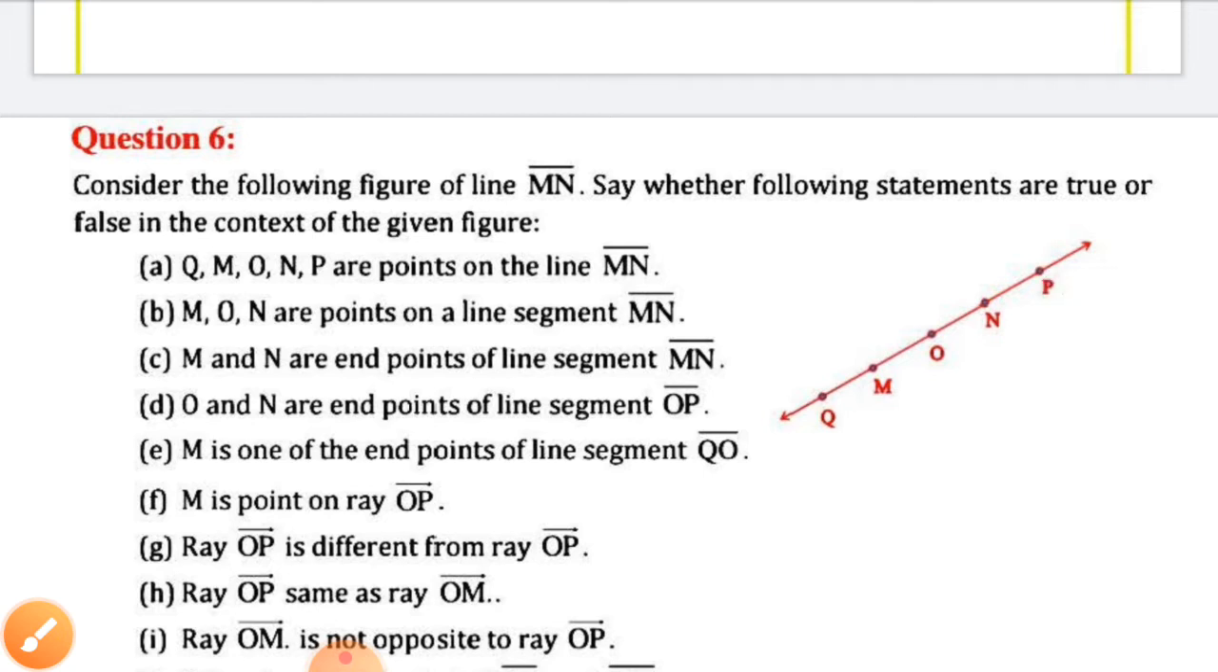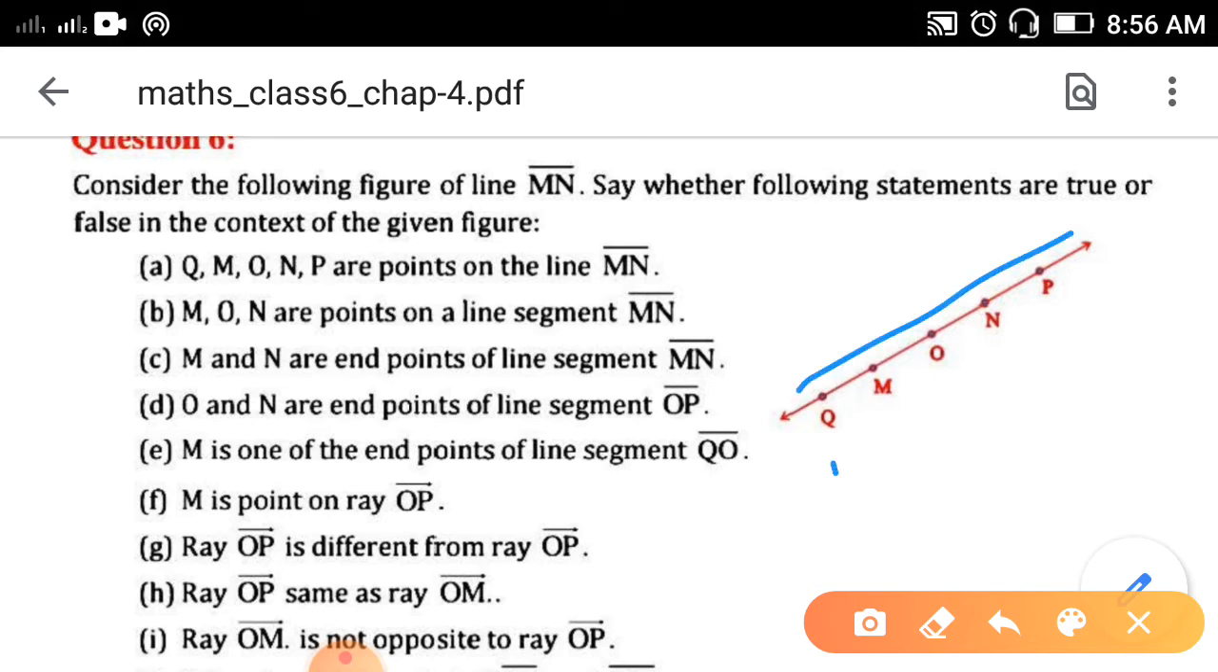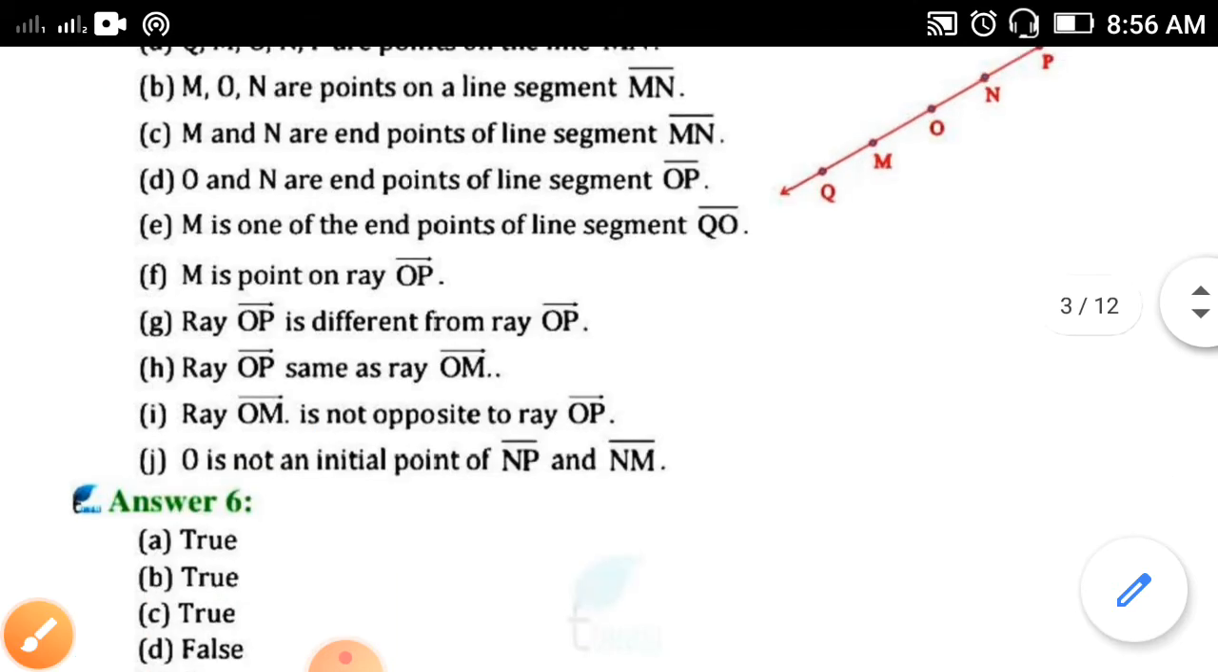A. Q, M, O and P are points on the line MN. Yes, here it is a line and all these points are on the given line. So, it is true.